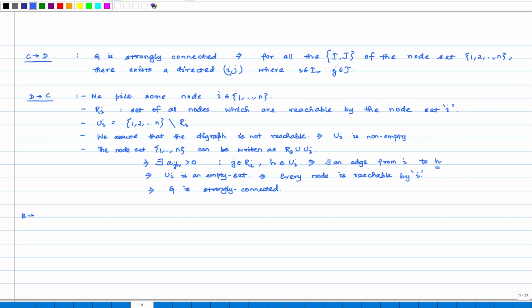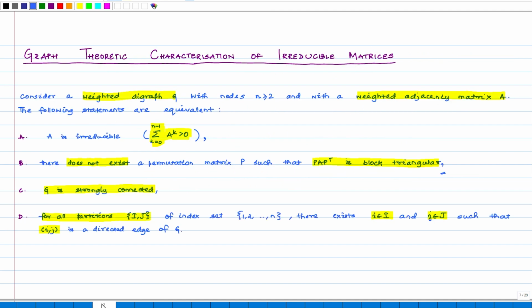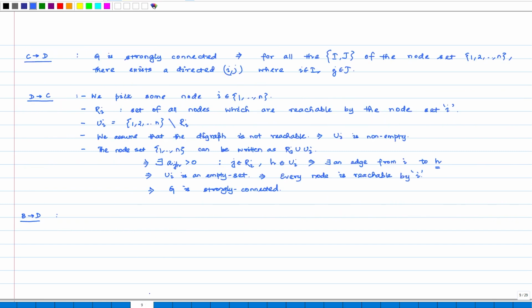Now, let us prove the part from B to D. Just to remind you, B says that there does not exist a permutation matrix P such that P transpose A P becomes block triangular, and D talks about the non-existence of partitions which do not have any edges from one partition to the other. Okay, so let us start from B to D.